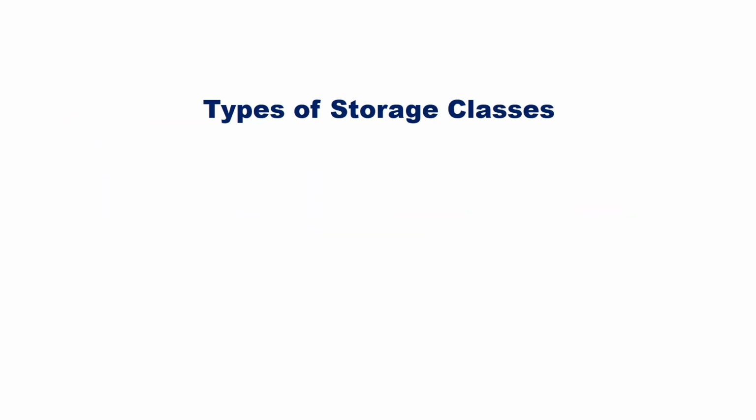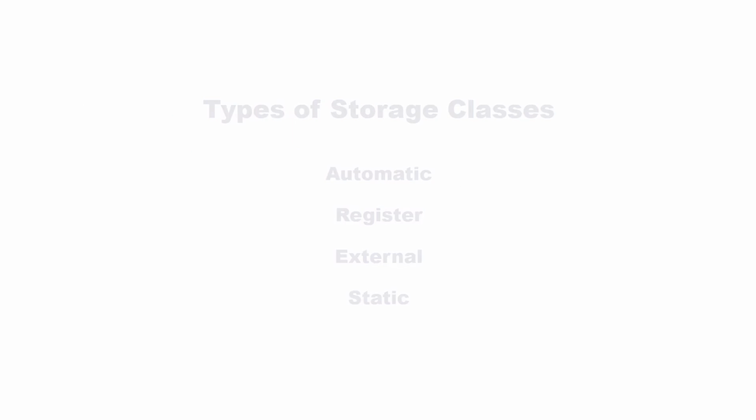There are four types of storage classes in C. They are automatic storage class, register storage class, external storage class and static storage class. Let us first discuss automatic variables.